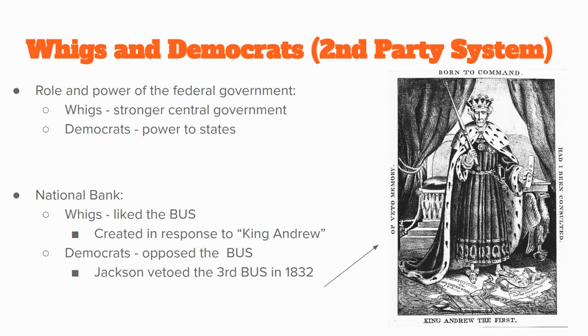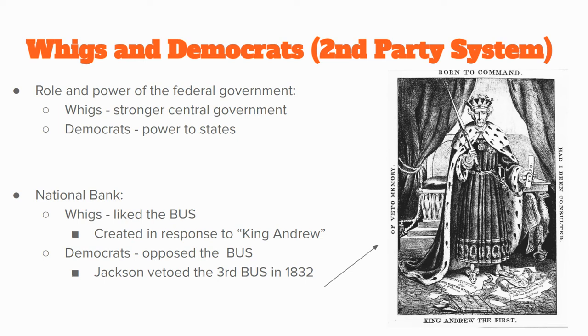We'll talk about he's not allowing internal improvements. We'll talk about how he doesn't give Native Americans their rights. He doesn't listen to the judicial branch. So they're really against Andrew Jackson. They think he's too powerful. Even though the Whigs say they want a strong central government, they think Andrew Jackson's taken it too far.